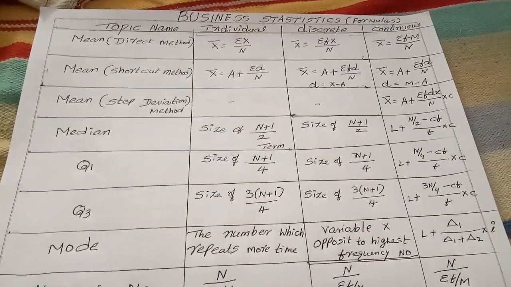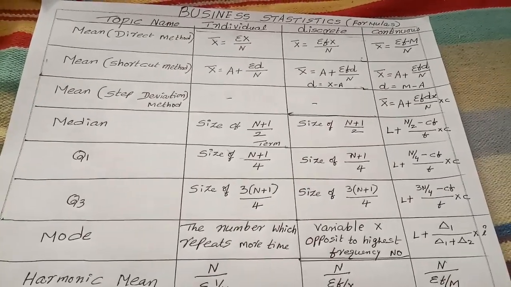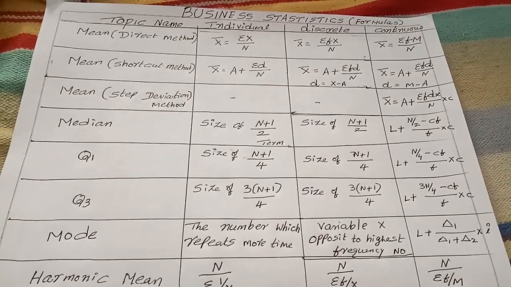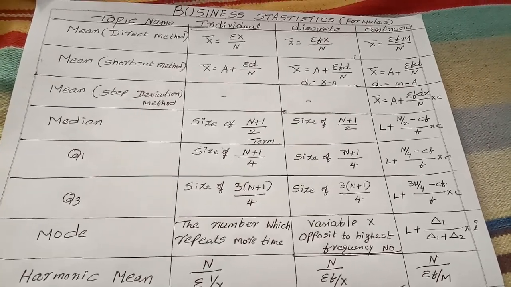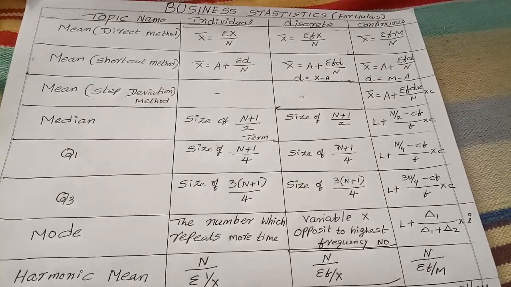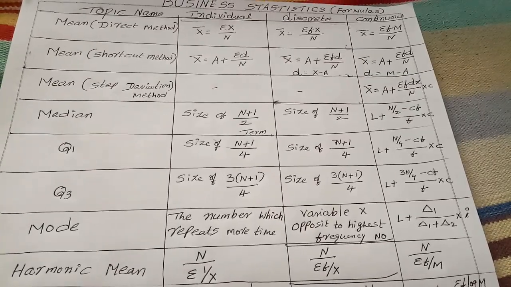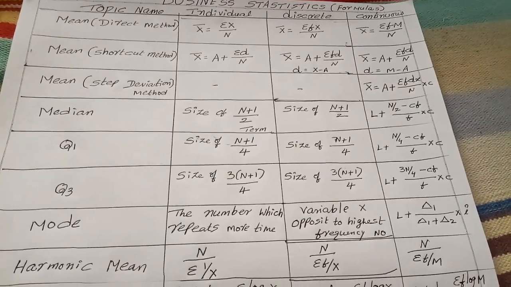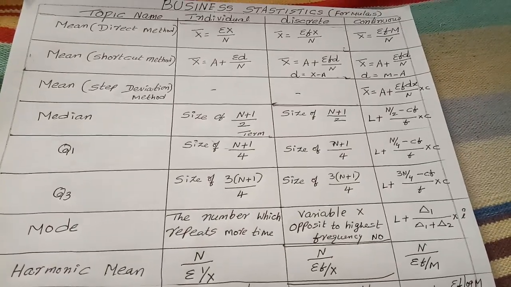Mean direct method, individual series, x bar is equal to sigma x by n. Discrete, sigma fx by n. Continuous, x bar is equal to sigma fm by n. Indirect method or shortcut method, I have given the formula. I also mention how to calculate d. Step deviation method is only there in continuous series.